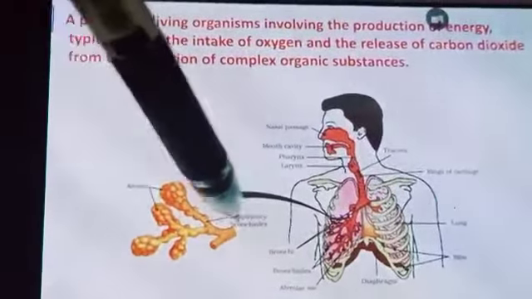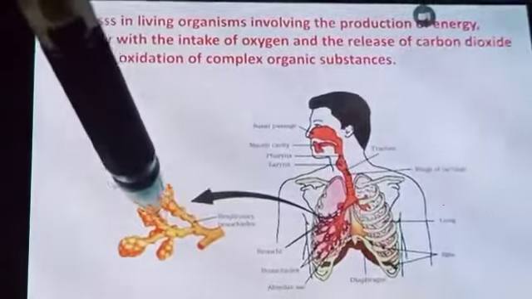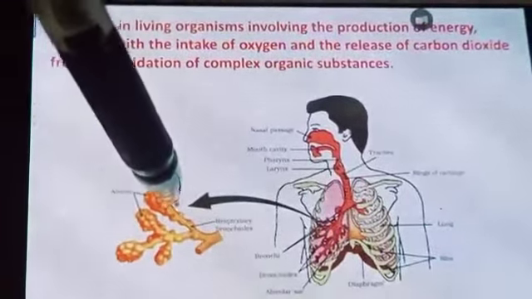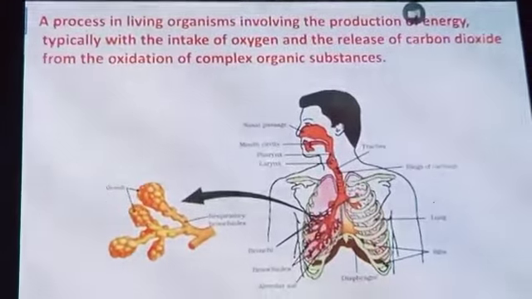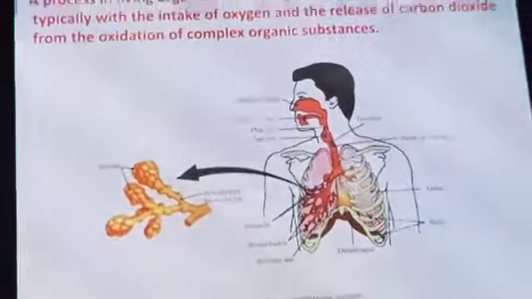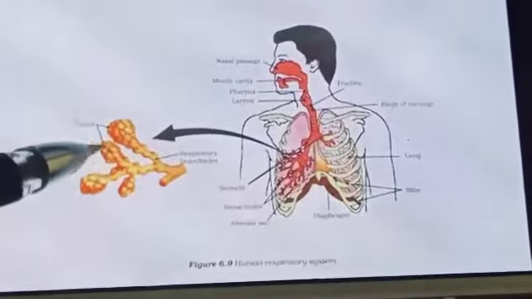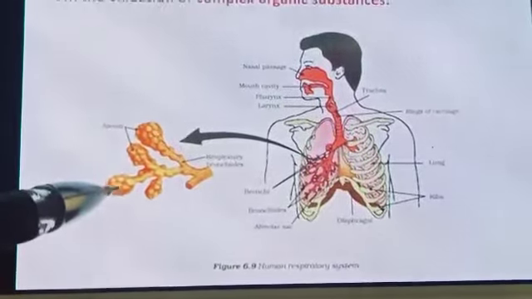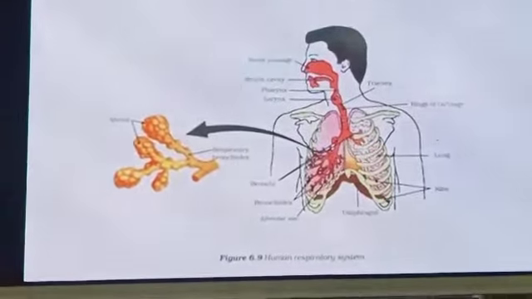This part is a balloon-like structure where the exchange of gases actually takes place. Here in this part, the exchange of gases takes place. That is, the carbon dioxide is given out and oxygen is absorbed in the lungs of human beings.